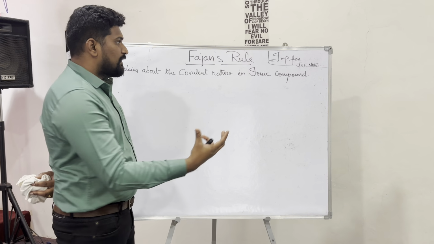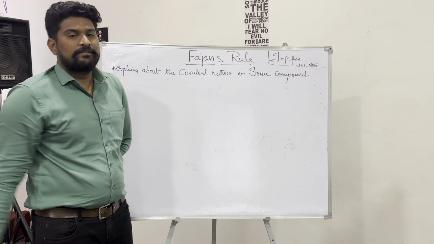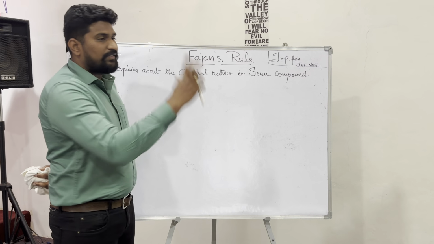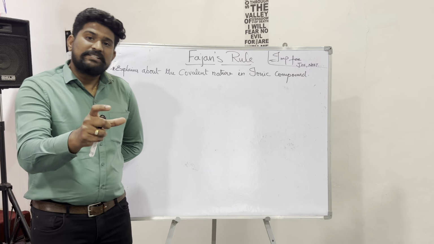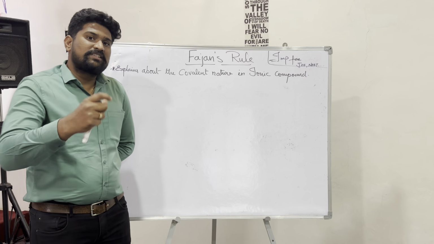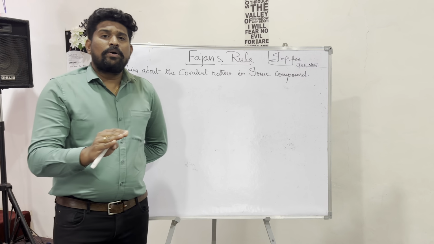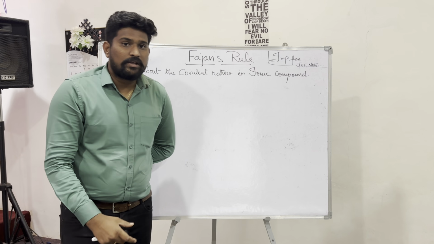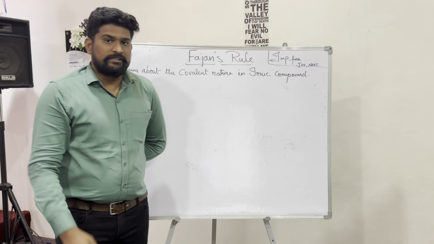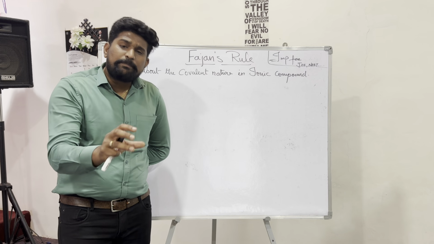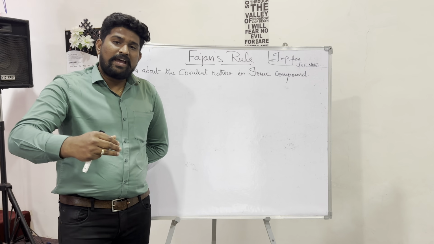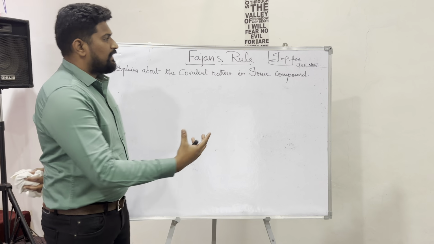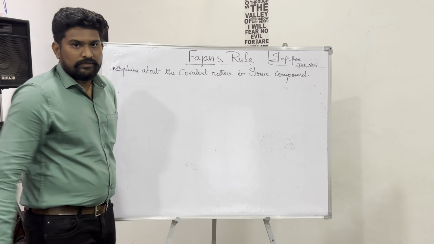And how does the ionic compound have a covalent nature? This is discussed by Fajans' rule. Fajans' rule says that no ionic compound is 100% ionic. He says that no ionic compound is 100% ionic. There will be distortions, and they will have covalent nature. How? This we are going to discuss in Fajans' rule.